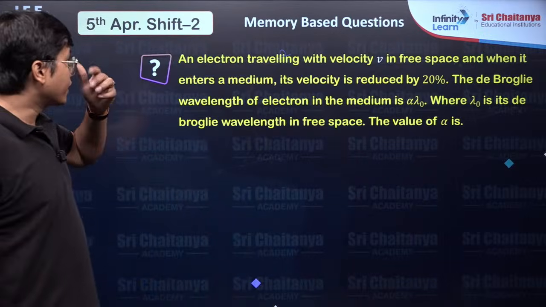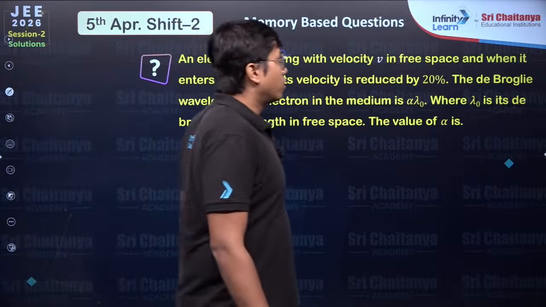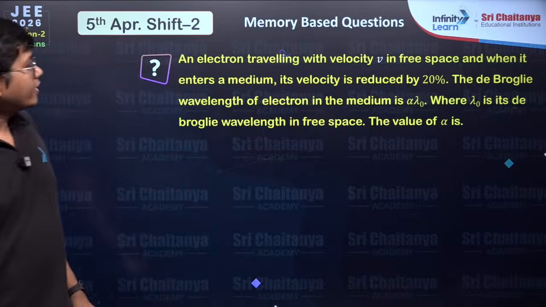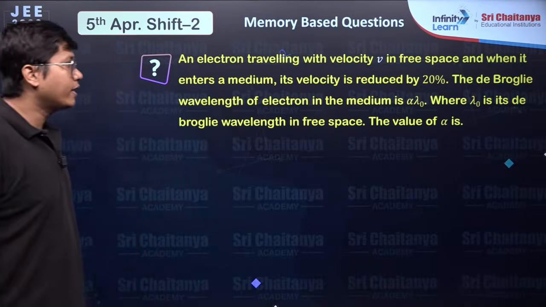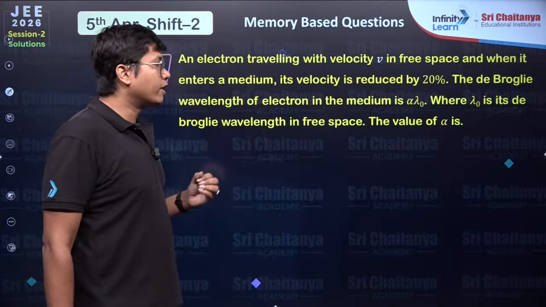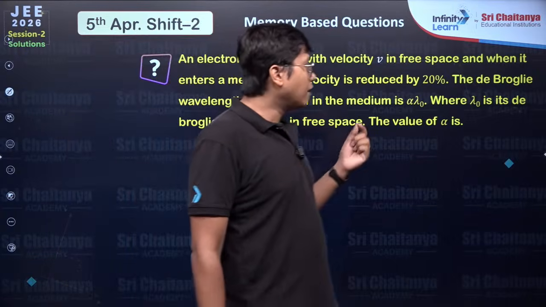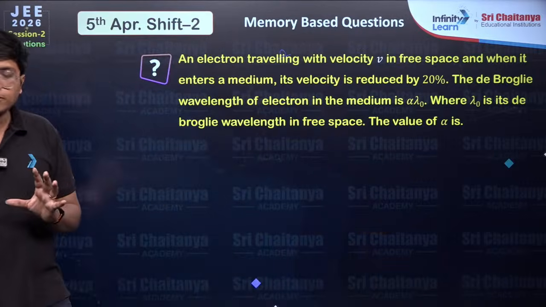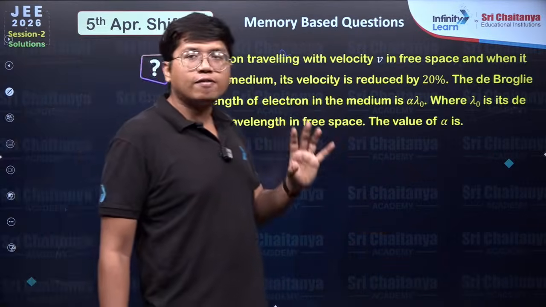Okay, let's go for the next one. It says an electron traveling with a velocity v in free space, and when it enters a medium, its velocity is reduced by 20%. The de Broglie wavelength of electron in the medium is alpha lambda naught, where lambda naught is the de Broglie wavelength in free space. The value of alpha is going to be what?